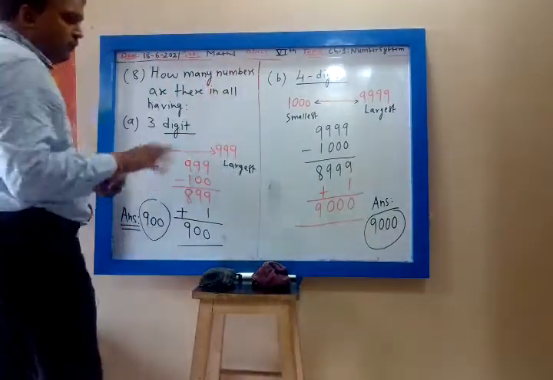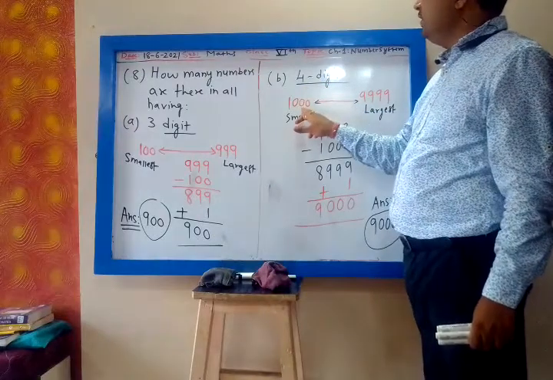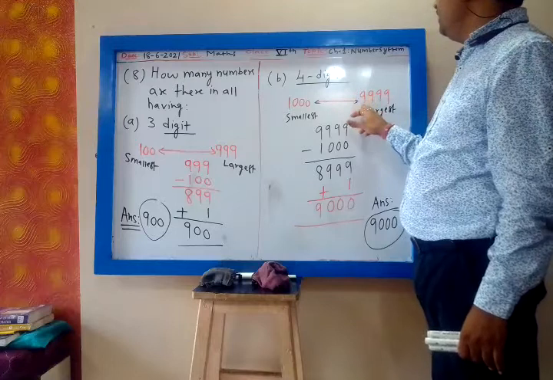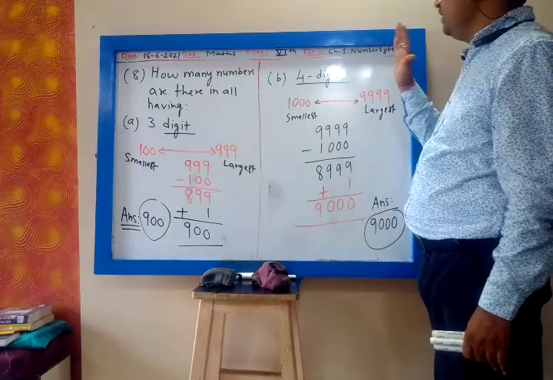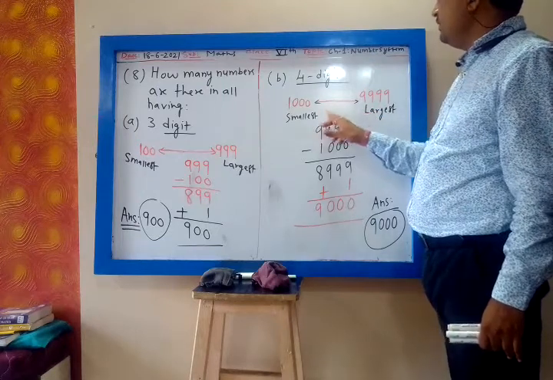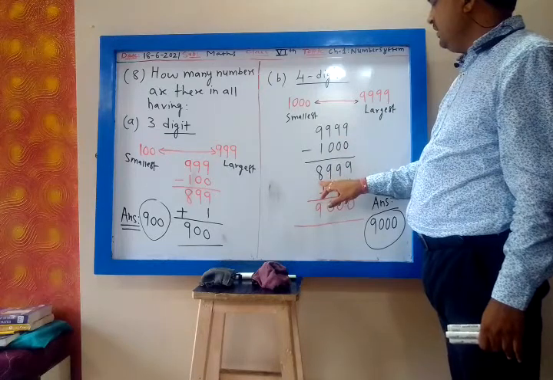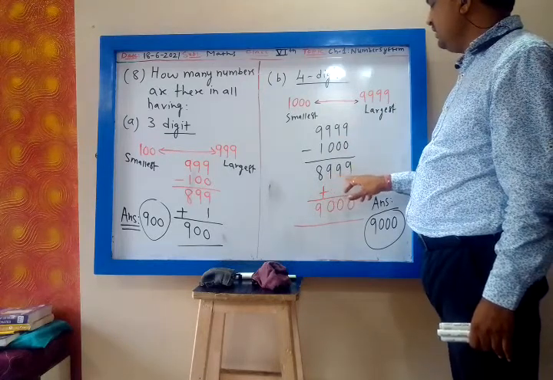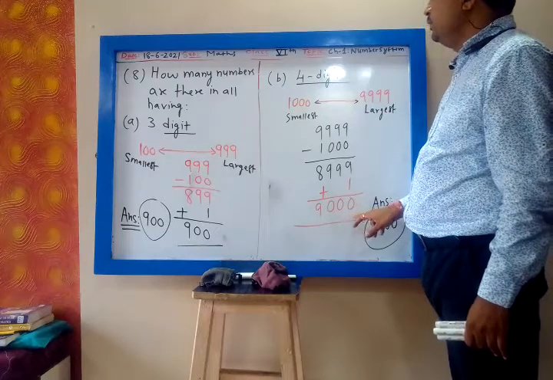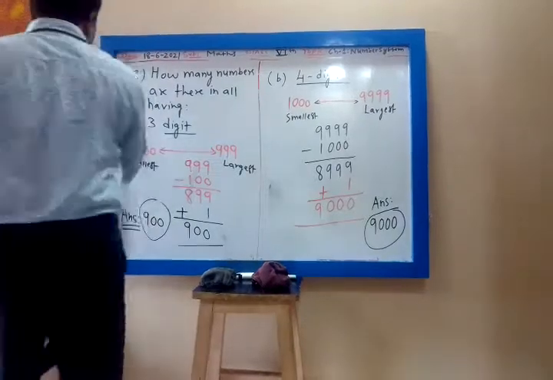I am repeating the formula for 4-digit. The 4-digit smallest number is 1000. You know the largest number, 9999. You take the difference of largest and smallest. From the largest we subtract the smallest number. We get their difference, 8999. To this difference we add 1, we get 9000. So there are 9000 4-digit numbers.